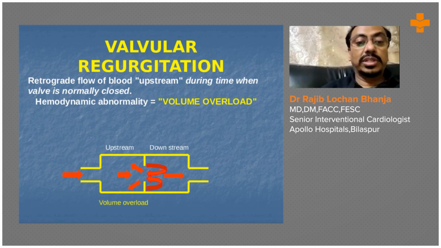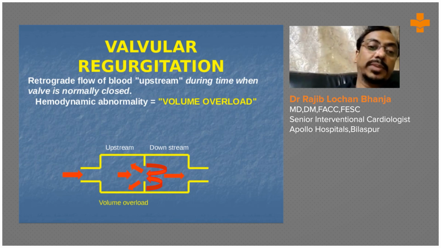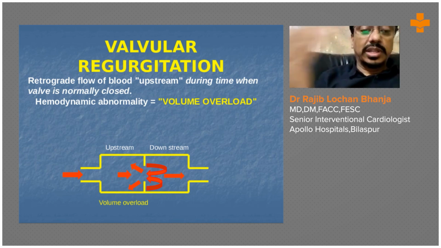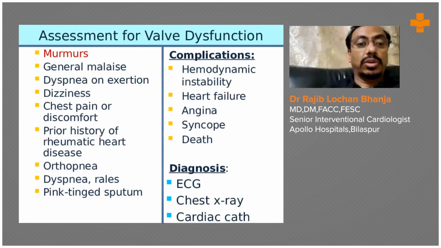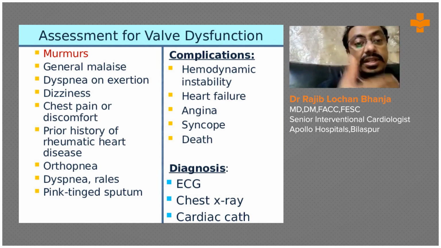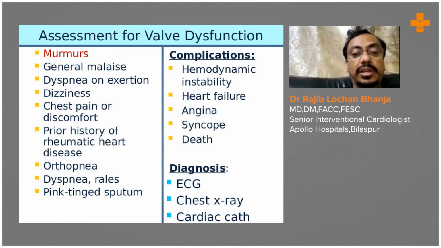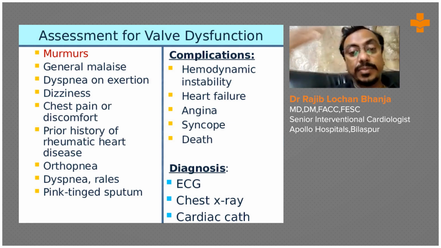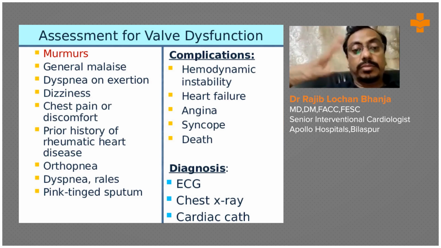Then only can we understand the other things. Retrograde flow of blood upstream during the time when the valve is normally closed is the hemodynamic abnormality, that is, volume overload, in insufficiency or regurgitation. So how does the valve disease present? General malaise, dyspnea on exertion, dizziness, chest discomfort, orthopnea, and sometimes these patients present with heart failure, angina, syncope, or death. So these are the most important symptoms.